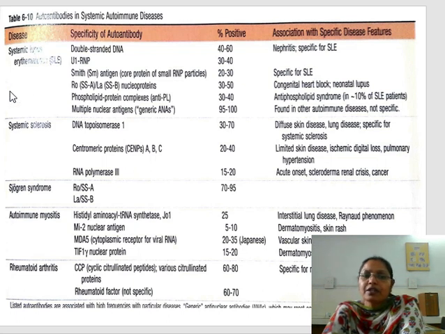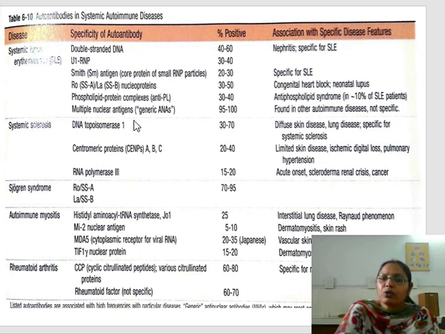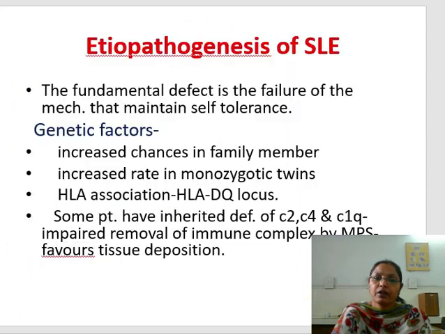So in SLE, in 40 to 60% we see antibody to double-stranded DNA, which is specific. Then U1 ribonuclear protein, Smith antigen, then SSA, SSB, nucleoproteins, antiphospholipid protein complexes, and multiple nuclear antigen antibodies are present in SLE.